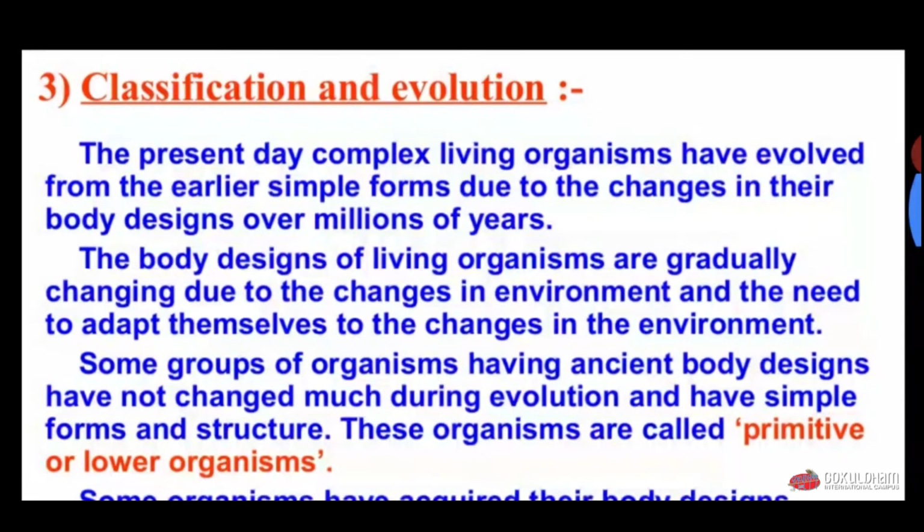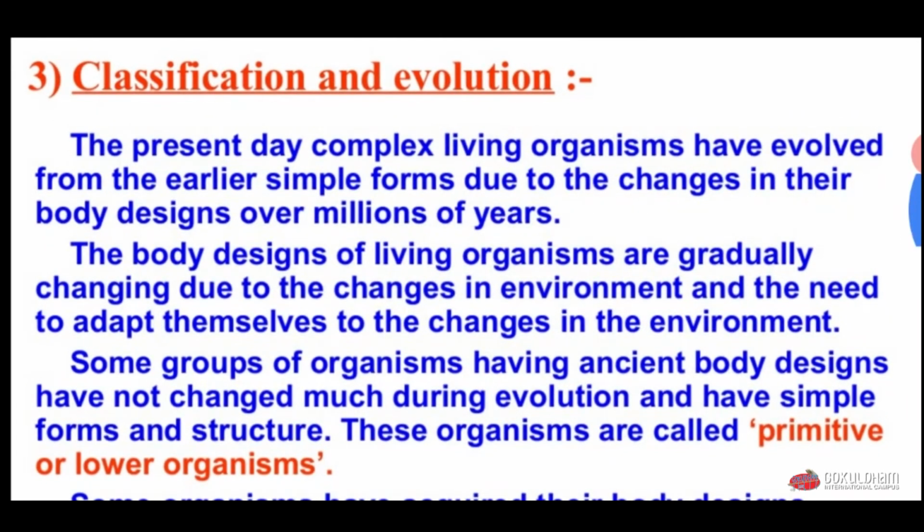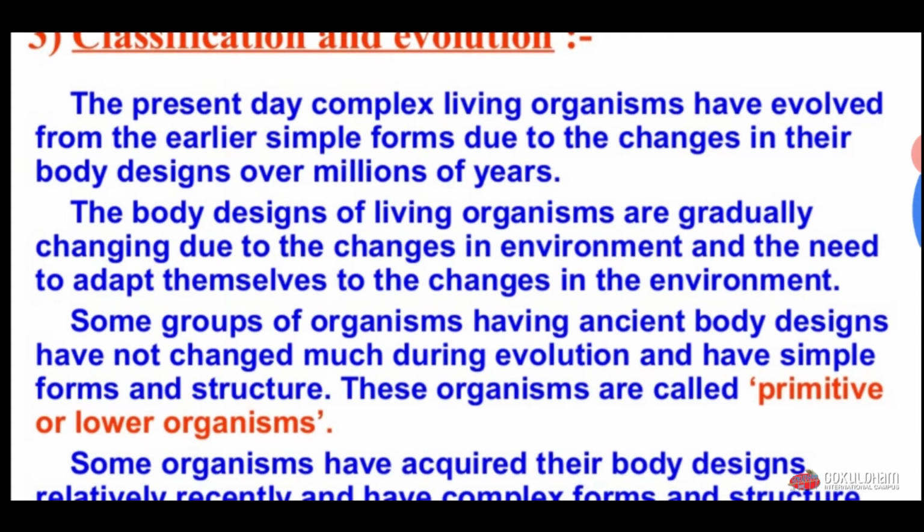Now, classification and evolution. The present-day complex living organisms have evolved from earlier simple forms due to changes in their body design over millions of years. This means that today we see different organisms which are complex in nature, but they evolved from simple organisms during evolution. The body design of living organisms has gradually changed due to changes in the environment and the need to adapt themselves to those changes.